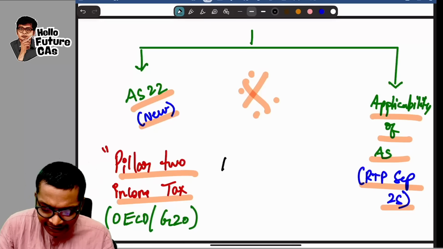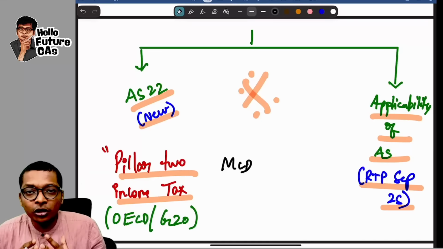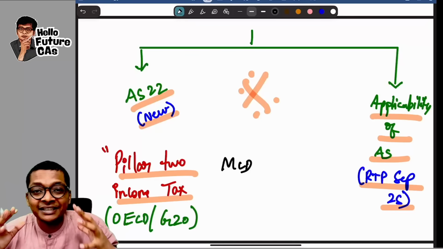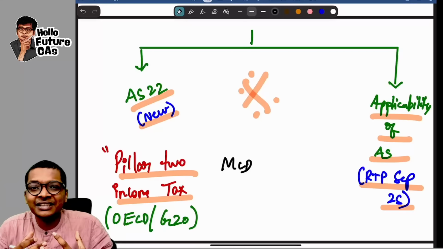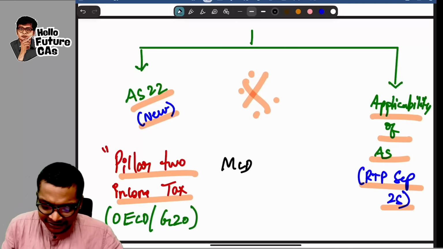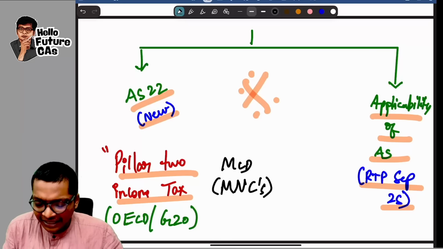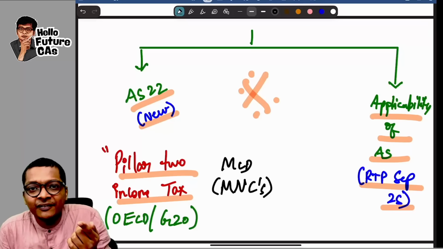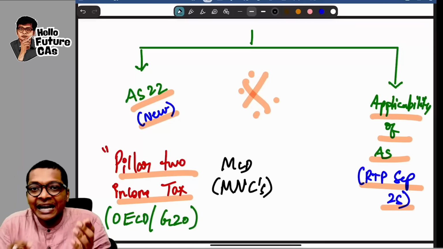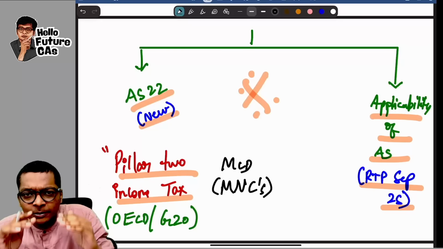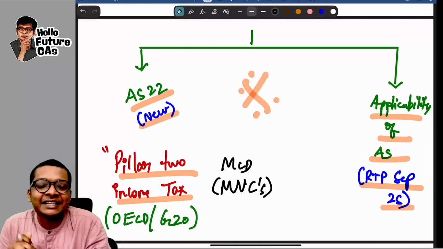If I take an entity like McDonald's, now McDonald's burgers is available across the world in some 50 or 100 plus countries, correct? So since they are operating in many countries, these companies, big MNCs, try for some tax planning where they will shift the profit to countries where income tax is less, and in countries like India where income tax is high, or developed countries like US where income tax is high, they will try to reduce the profit and shift this profit to tax saving countries.